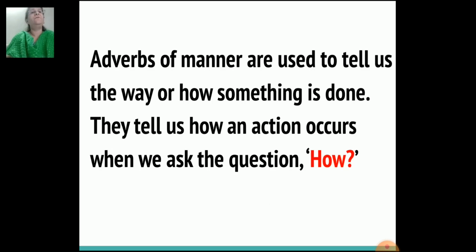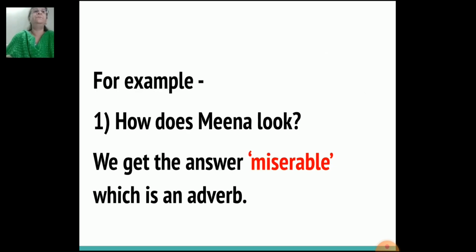Now adverbs of manner are used to tell us the way or how something is done. They tell us how an action occurs. When we ask the question how, the answer that we get is the adverb. For example, how does Meena look? We get the answer miserable. So miserable is an adverb.